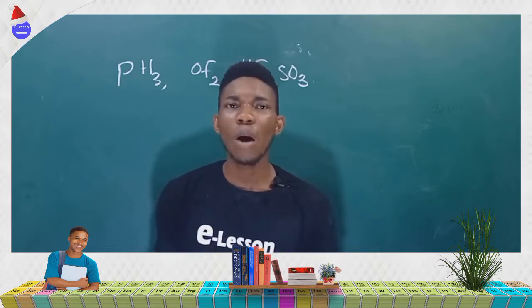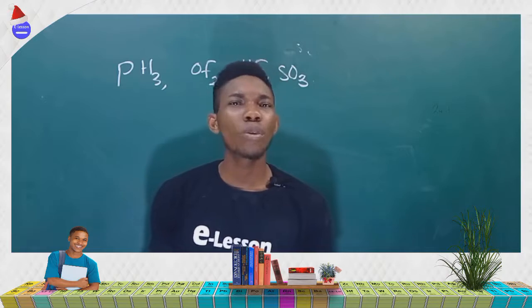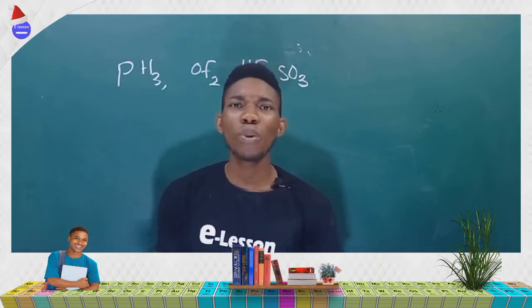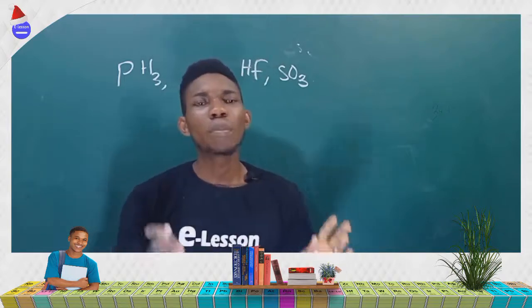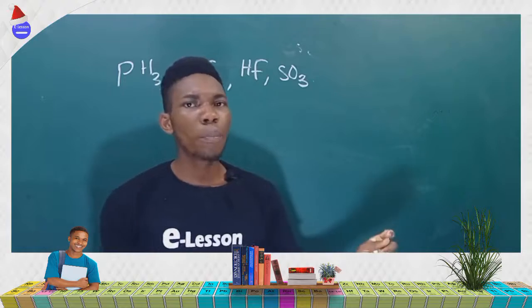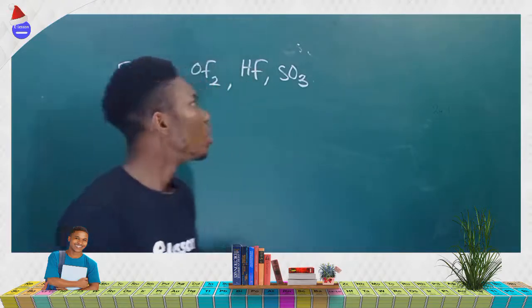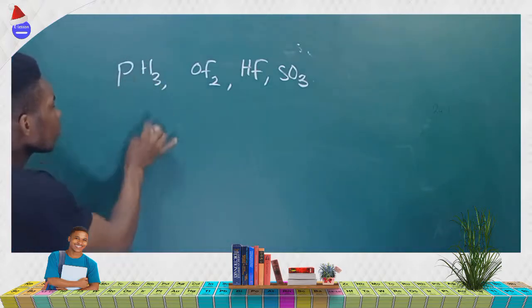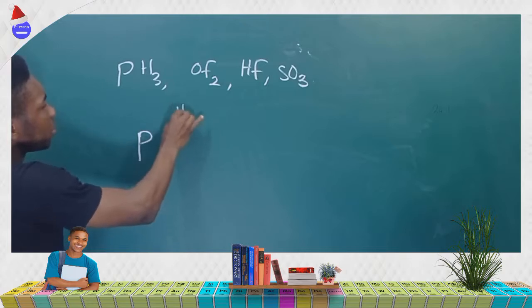Such criteria are: 1, the molecule must possess a dipole moment. When we say a molecule must possess a dipole moment, that means it must have a partially positive charge and a partially negative charge. And the partially positive charge and negative charge can only be gotten from the electronegativity difference between the atoms. So let's compare them. We have phosphorus and hydrogen.